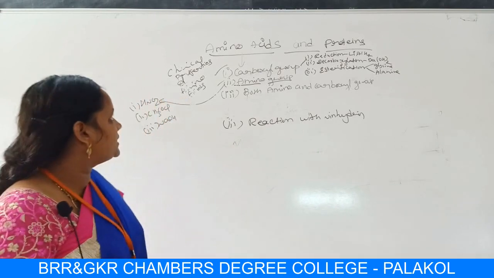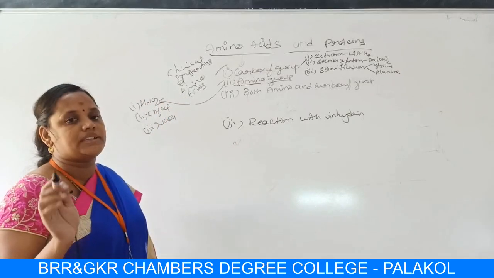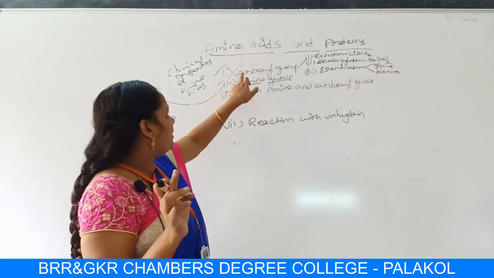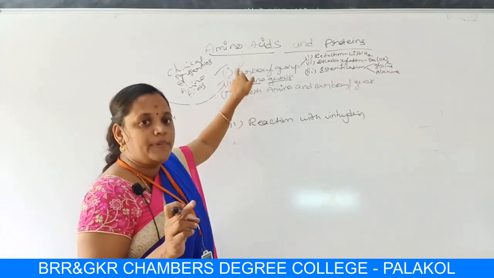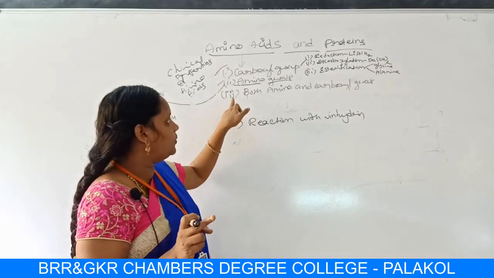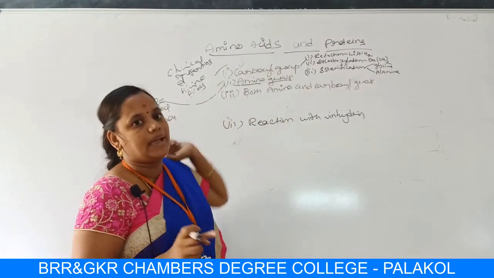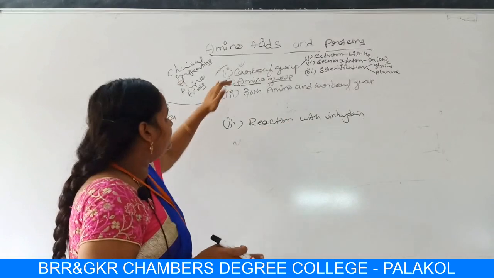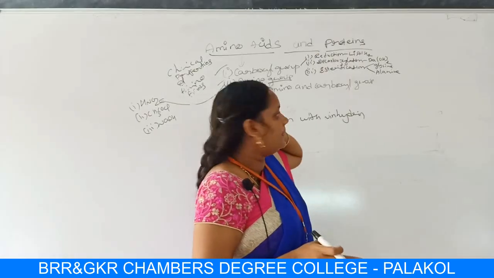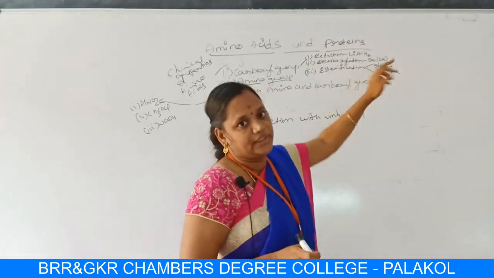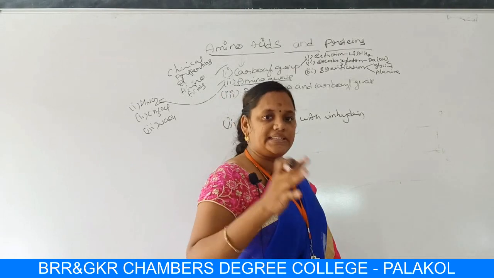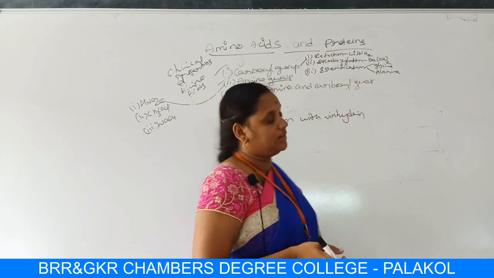So in this class, we learned the chemical properties of amino acids under 3 headings, students. The chemical properties due to the carboxyl group, due to the amino group, and due to both amino and carboxyl group. Carboxyl group properties are reduction with lithium aluminum hydride, decarboxylation with barium hydroxide, and esterification. I have done the example of glycine and alanine also in the esterification.